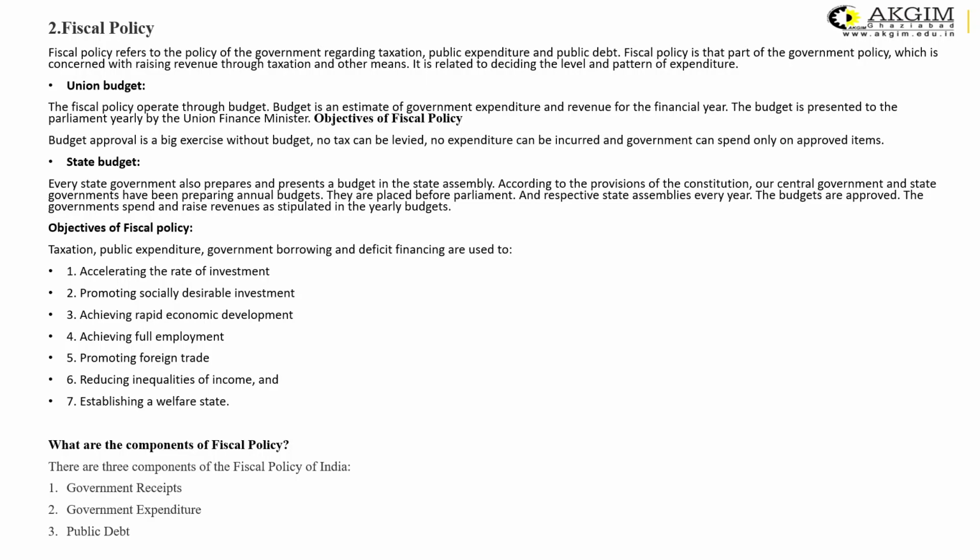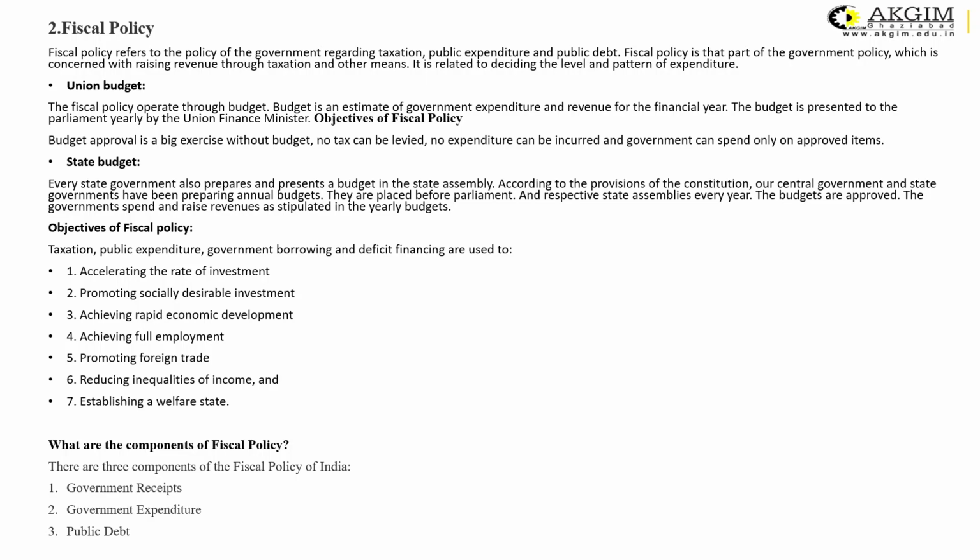Fiscal policy is basically dependent on the budget of any country. The fiscal policy operates through the budget, and the budget is an estimate of government expenditure and revenue for a particular financial year. The budget is presented to the parliament yearly by the union finance minister. The objectives of the fiscal policy are as follows. First, the budget approval is a big exercise, as without a budget no tax can be levied, no expenditure can be incurred, and the government can spend only on approved items. So the base of the fiscal policy is the union budget.